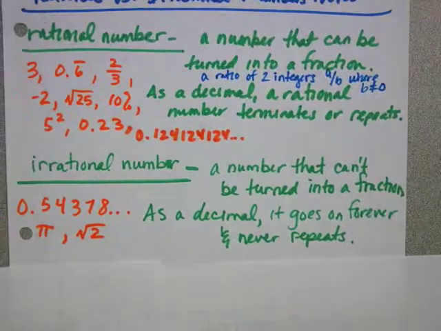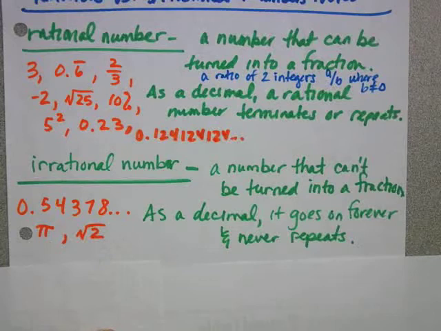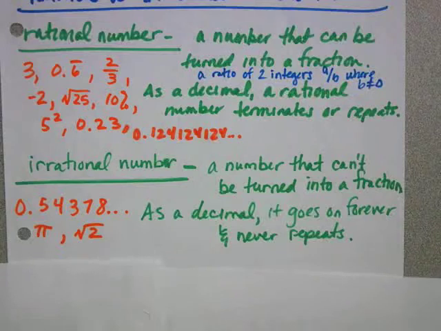So for example, I have 0.54378, and that means it's going to go on forever, and there's not an identifiable repeating pattern, so you're good with that. It's just going to be irrational. Pi is an irrational number, and if you're not sure about that, take a look at the poster in the very back of my room, which is by the doorway that goes to Miss Gallagher's. That's a poster of pi, and you can see that it goes on forever and ever and ever. Square root of 2, that's another irrational number. It's going to be a decimal that goes on forever.